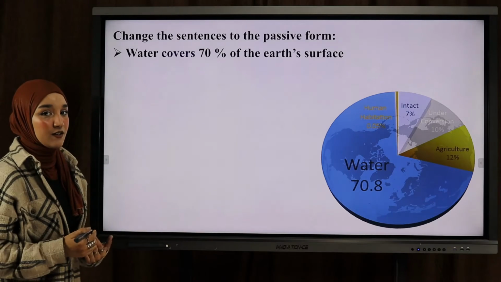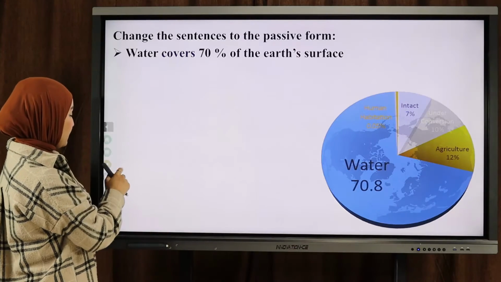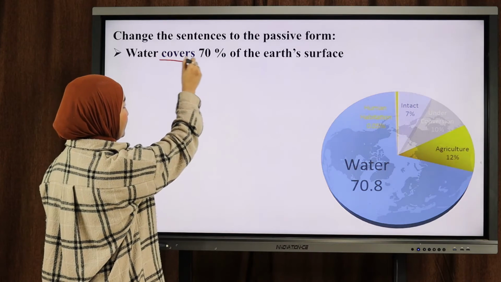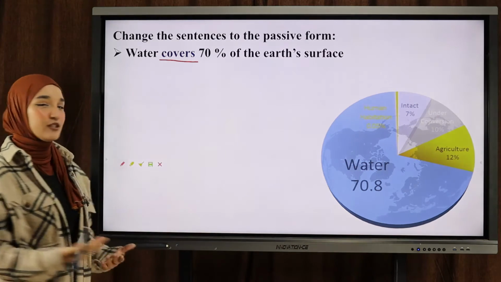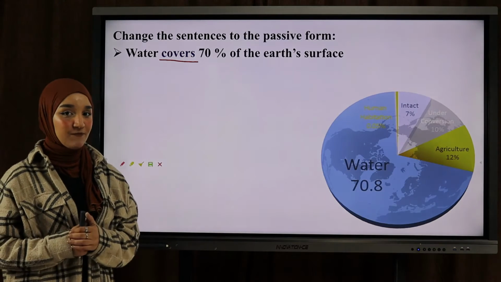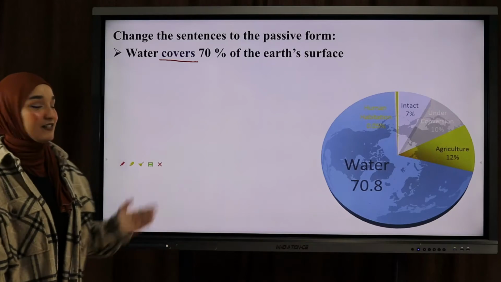The trick here is to underline the verb, find the verb in the sentence, underline it, and then try to identify the tense of the verb. So covers here, is it in the present tense or the past tense? Are you thinking? Awesome, yes, it's in the present tense.